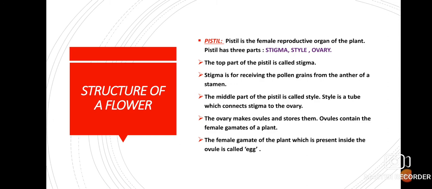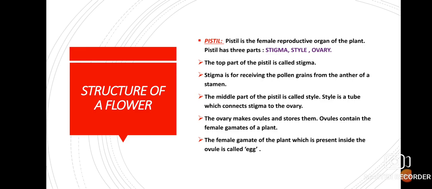Now, one more thing I want to tell you about is unisexual flower and bisexual flower. What is unisexual flower? What is bisexual flower? Now, the flower which contains only one reproductive organ, that is either male or female, is called what? Unisexual flower. Okay, either it contains stamen or it contains pistil. Both cannot be present in a unisexual flower. Examples can be papaya, watermelon, cucumber, etc.